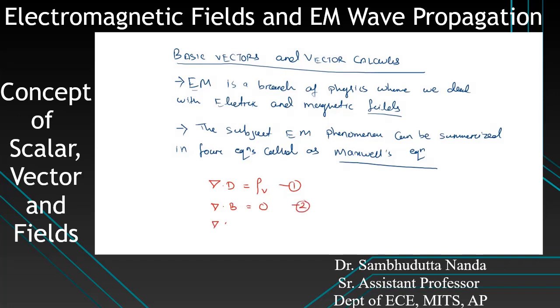Then del cross E equals minus del B by del t, equation number 3. And equation number 4 is del cross H equals J plus del D by del t. So these are the four basic equations of Maxwell, widely known as Maxwell's equations.